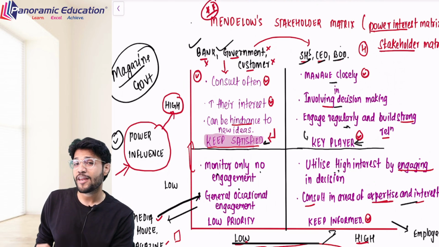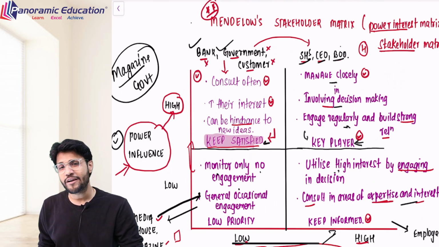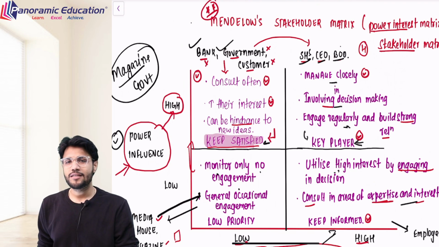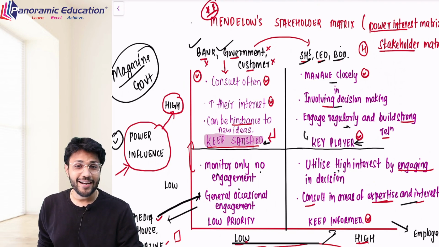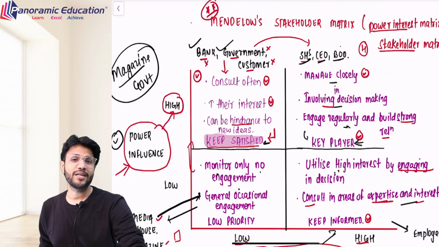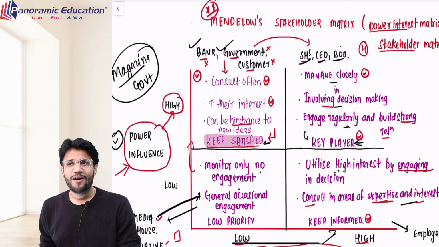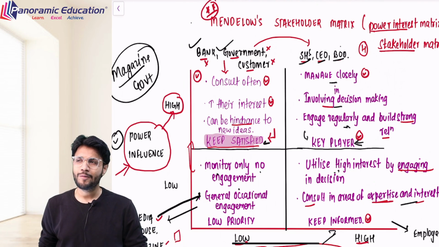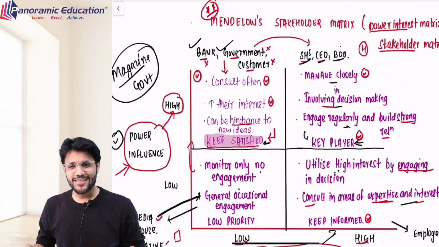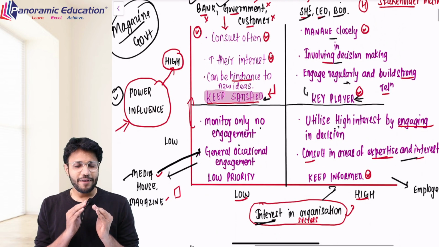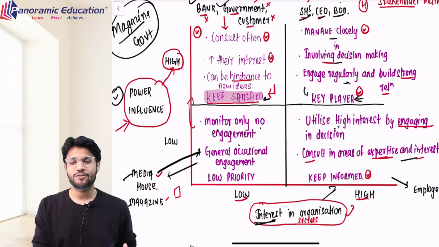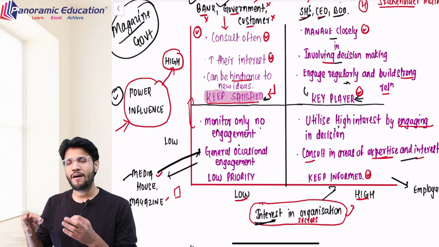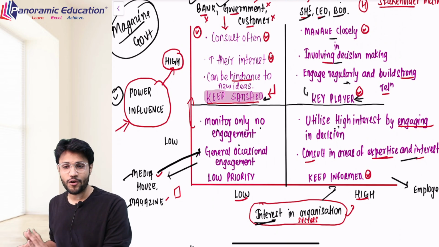If I ask any person whether government is more interested or shareholder is more interested, the answer would be, sir, obviously shareholder will be more interested. The reason is that shareholders have literally invested a good amount of money in your company. So basically for them, you are everything. For government, there are so many companies. So I place the criteria of interest: those who are not that interested in the success of the organization and those who are very highly interested in the success of the organization.